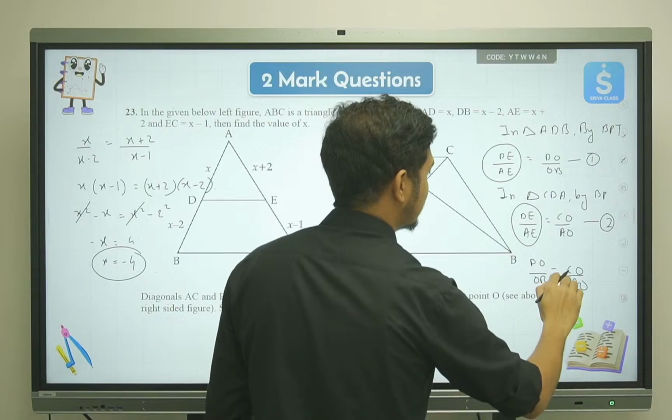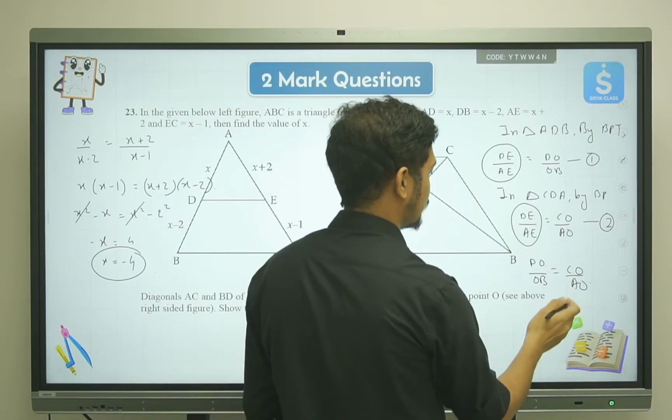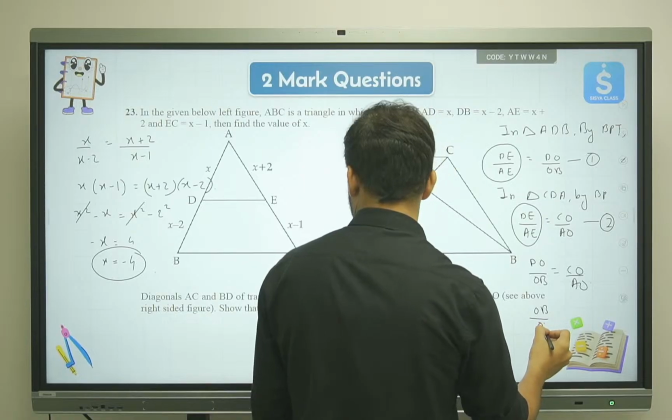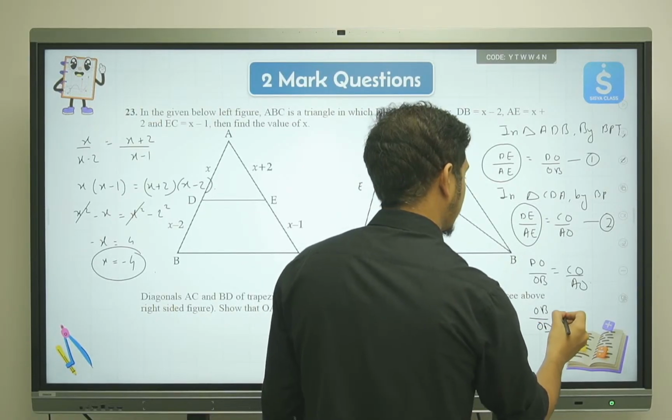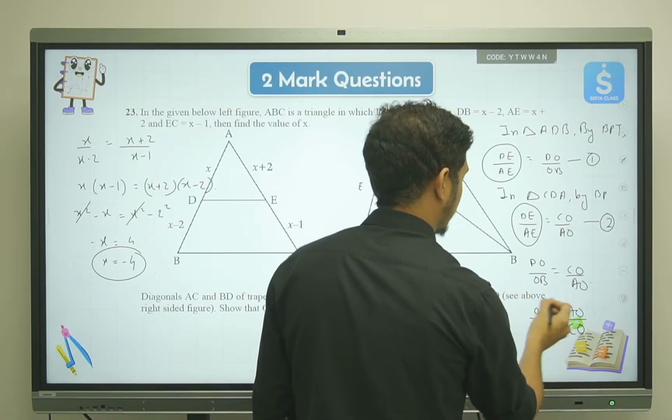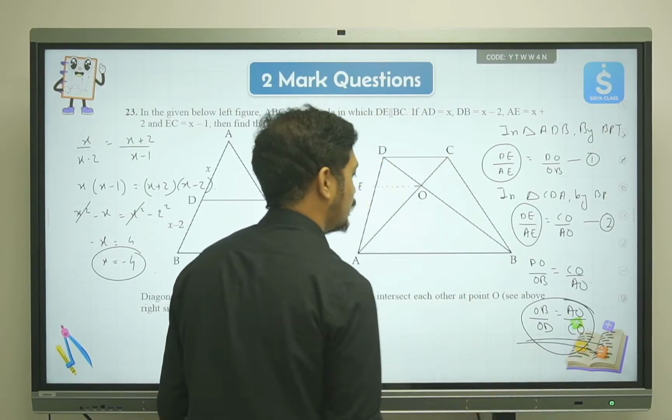The only thing is it's in reciprocal form, so I'll take the reciprocal on both sides. So we have OB upon OD is equal to OA upon CO. That's my proof for it.